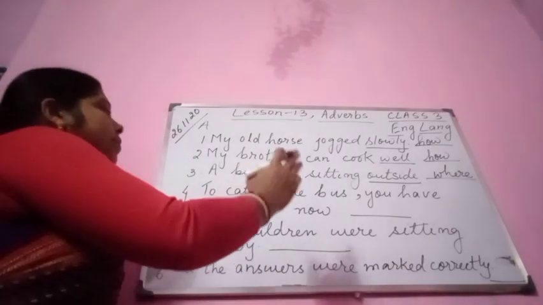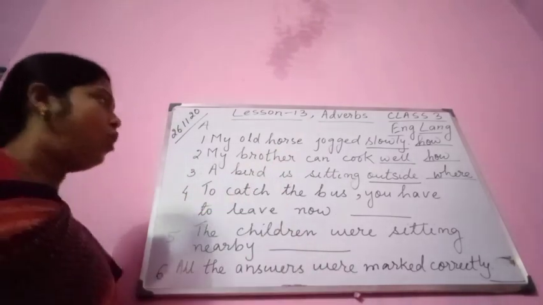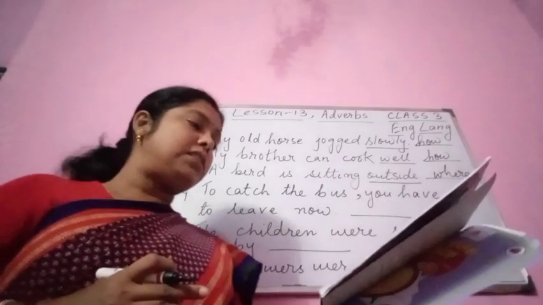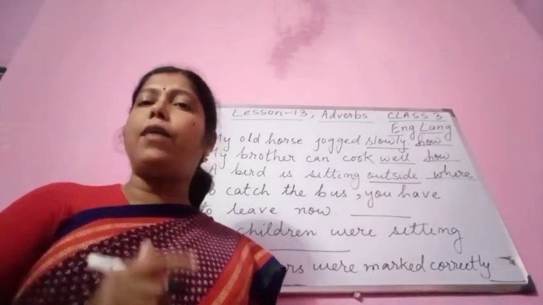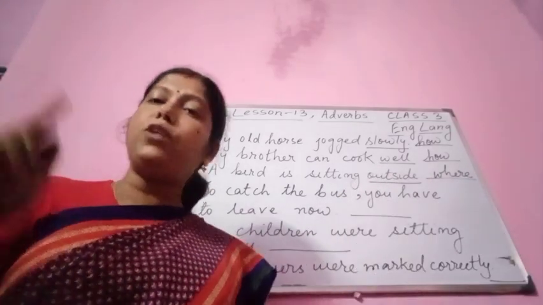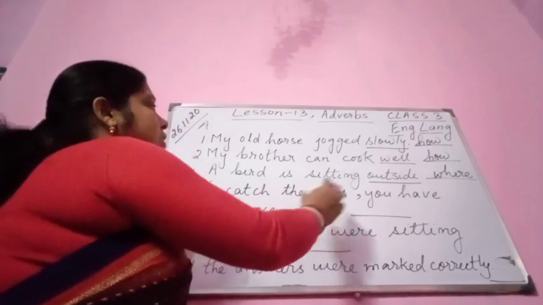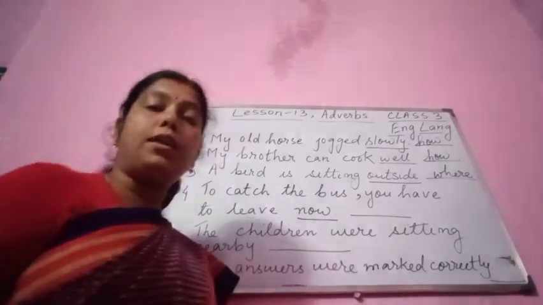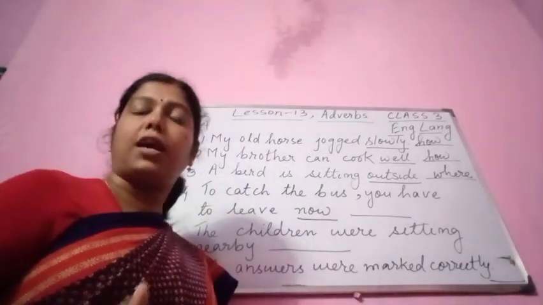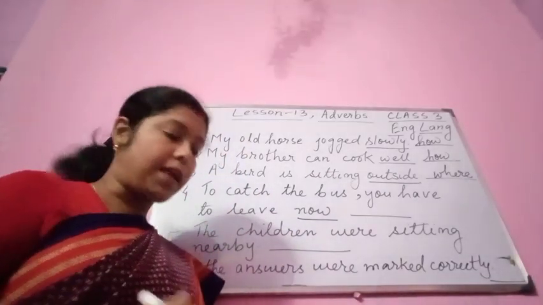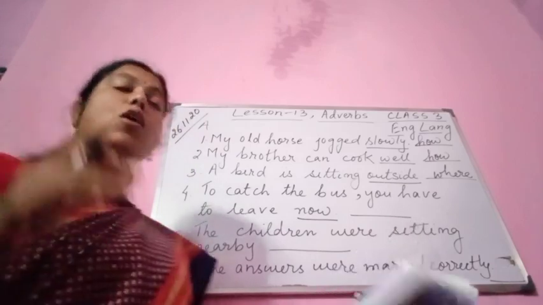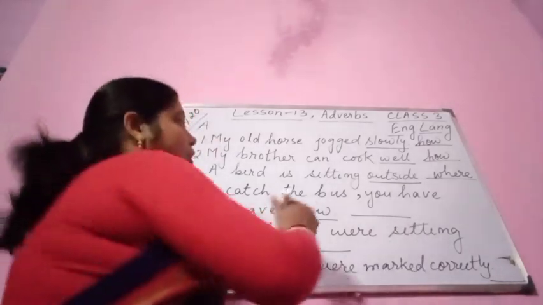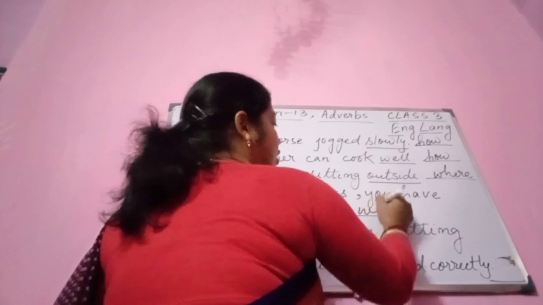Alright, to catch the bus, you have to leave now. So, to catch the bus, you have to leave now. When you have to leave, it is coming in your mind. When you have to leave. Now is the adverb. Now, it also denotes time. Alright. And what is it telling us? When the action is performed. Alright.